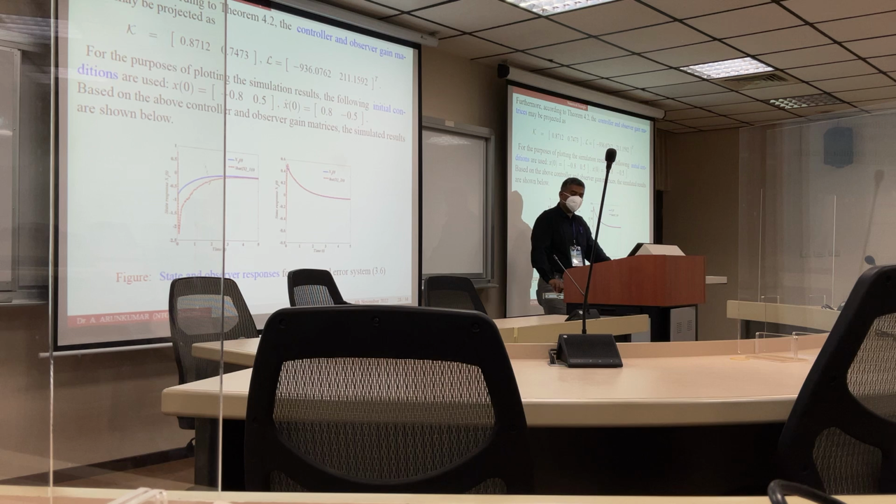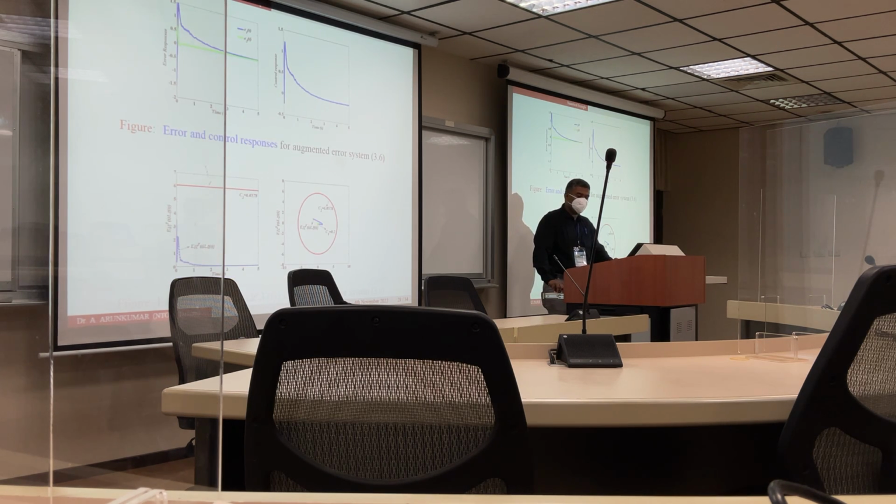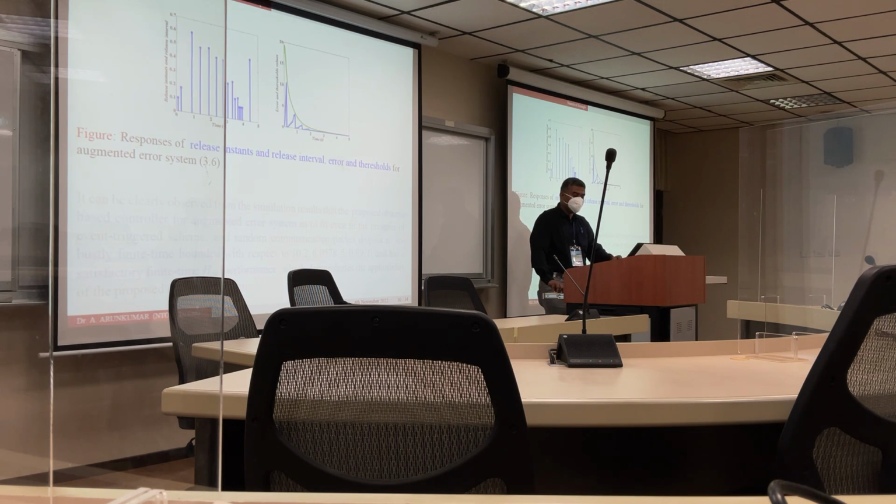From this figure, we can see the state and observed response of the augmented error system 3.6. From this figure, we can see the error and the control response of the augmented system 3.6. From this figure, the finite-time boundedness of the augmented system 3.6: our trajectory does not exceed the c2 value, which is 6.0578. This is the response for the release instants and release intervals, the error and threshold values. Therefore, from this simulation result, we observe that our observer-based augmented error system 3.6 is robustly finite-time bounded and also satisfies the finite-time H-infinity performance.